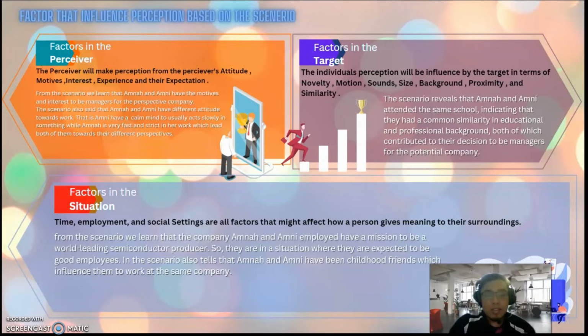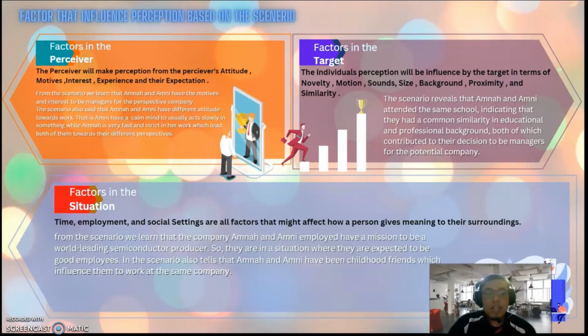Second is factors in the target. This means that the individual's perception will be influenced by the target in terms of novelty, motion, sound, size, background, proximity, and similarity. The scenario reveals that Amna and Amni attended the same school, indicating that they had a common similarity in education and professional background, both of which contributed to their decision to be managers for the potential company.